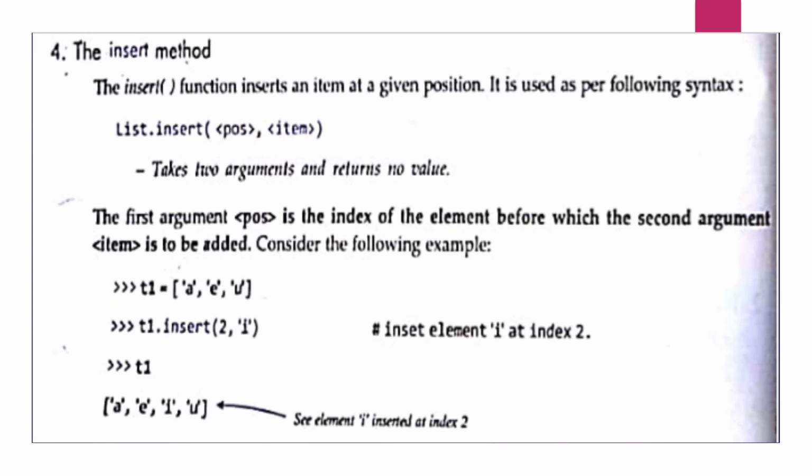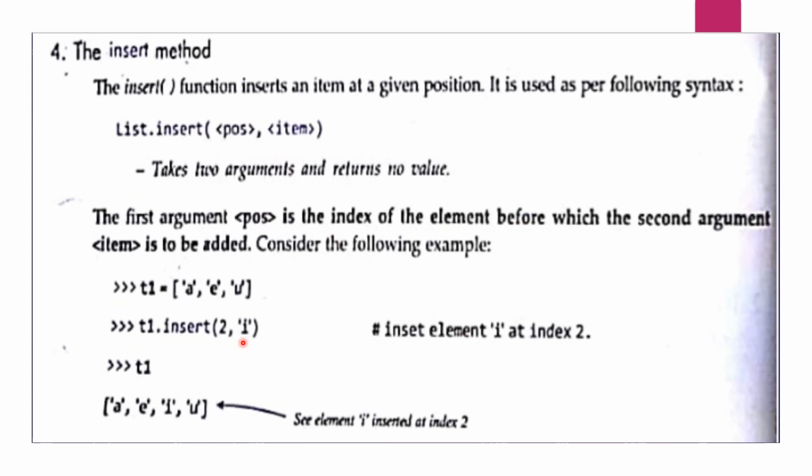So in the example you can see here t1 and the list is A, E, U. Now you want to insert the value I at the second index. The second index is 0, 1, 2. So now U is at the second index and you want to insert I at the second index.